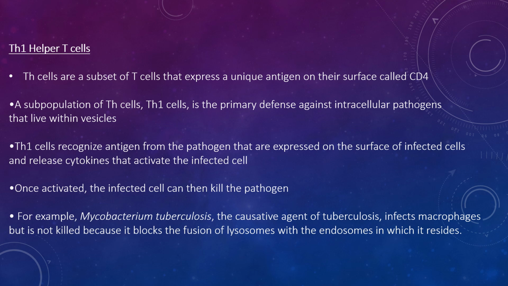For example, Mycobacterium tuberculosis, the causative agent of tuberculosis, infects macrophages but is not killed because it blocks the fusion of lysosomes with the endosomes in which it resides. Th1 cells that recognize Mycobacterium tuberculosis antigens on the surface of an infected macrophage can secrete cytokines that activate macrophages. Once activated, the lysosomes fuse with endosomes and the Mycobacterium tuberculosis bacteria are killed.